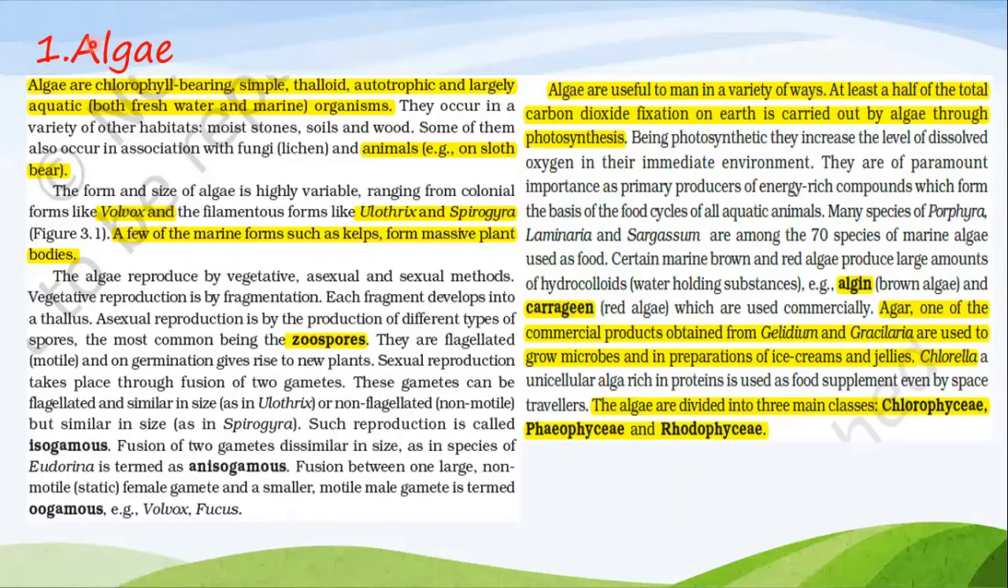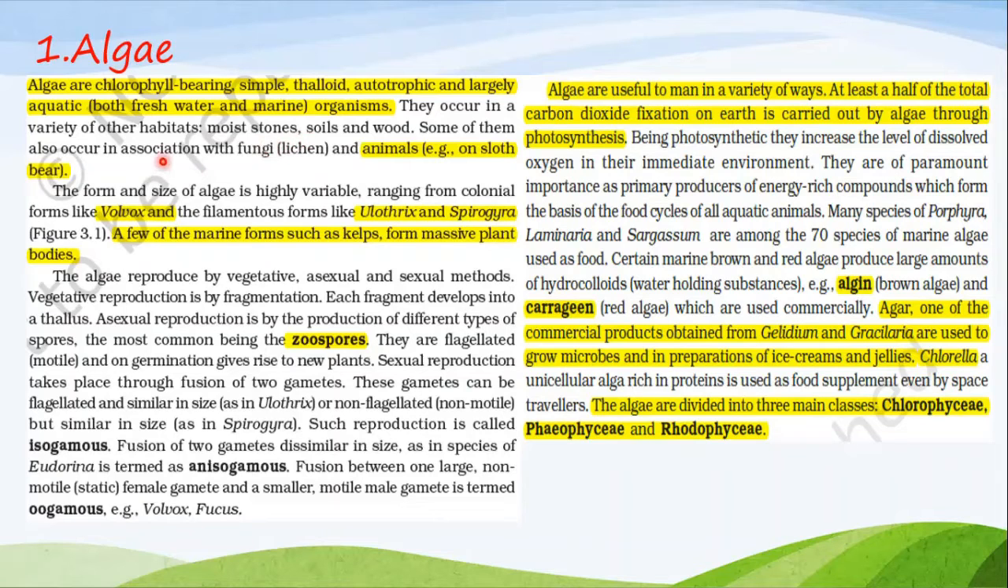The most basic, algae in the plant kingdom. Algae are nothing but Thallophyta. Here is a definition of algae. Algae are chlorophyll bearing, simple, thalloid, autotrophic, and largely aquatic. Algae can be both terrestrial and aquatic, but most of the time they are found in aquatic environments, both freshwater and marine. They occur in a variety of habitats, moist stones, soil, and wood. Most of them also occur in association with fungi, as lichen.